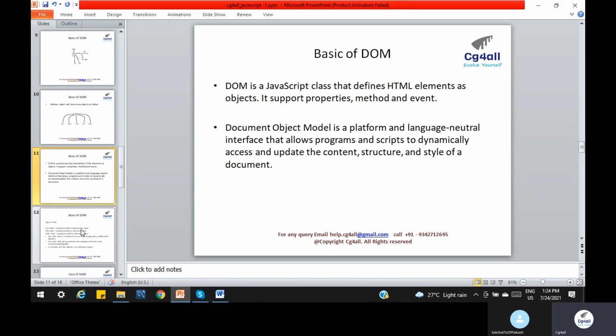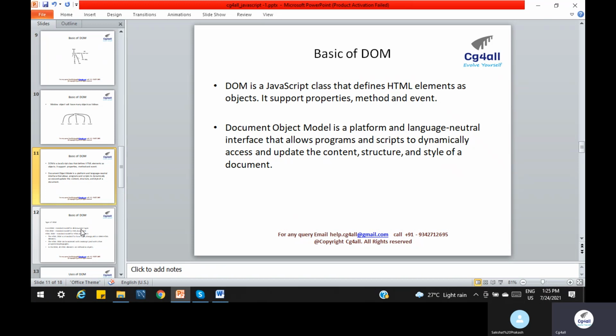So basically, if we want to change any attribute of HTML, we can use the DOM. And what is the document object model? It is a platform- and language-neutral interface that allows programs and scripts to dynamically access and update the content, structure and style of a document. Basically what it is telling is, when we have any element in HTML, it has some ID, value, name and some more information like attributes. By this ID or this name, we can change the behavior as our requirement demands. All this is stored in our DOM.